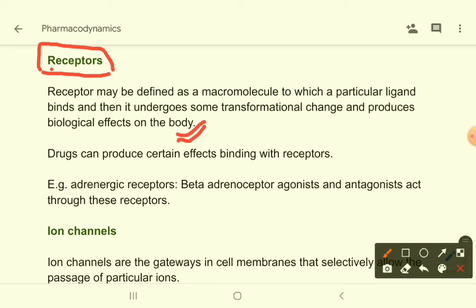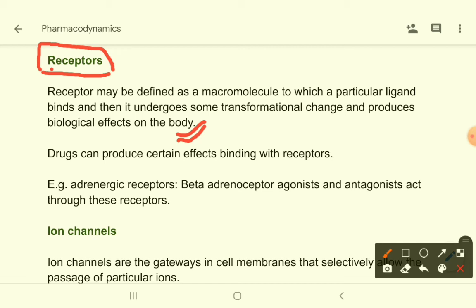So what does it mean? It means that a receptor is a macromolecule which is present within the body. It may be present on the cell membrane, or in the cytoplasm or nucleus, wherever it is. With this molecule a particular ligand binds.